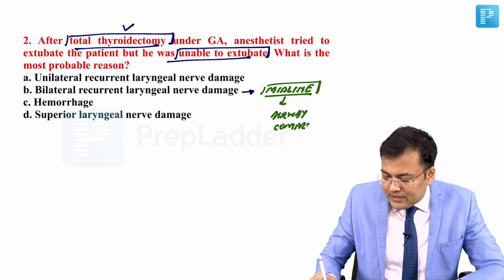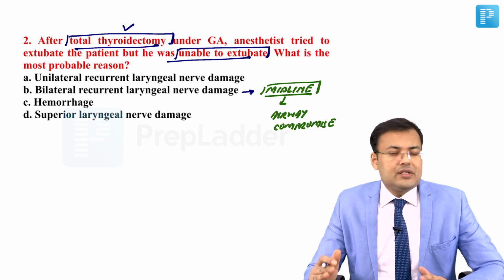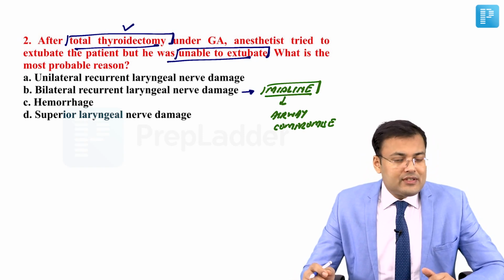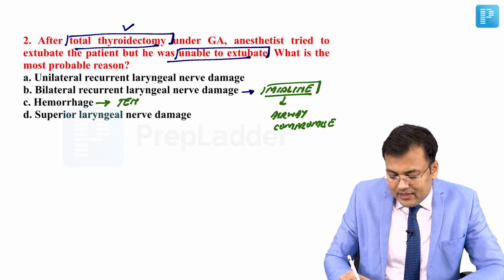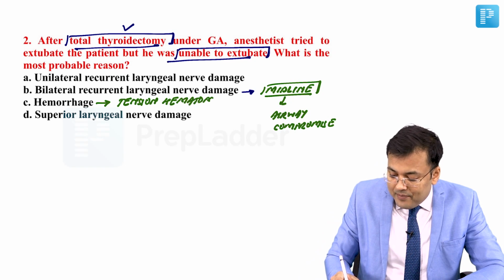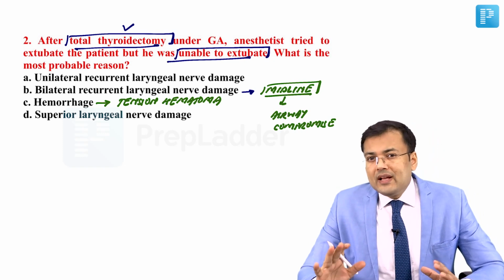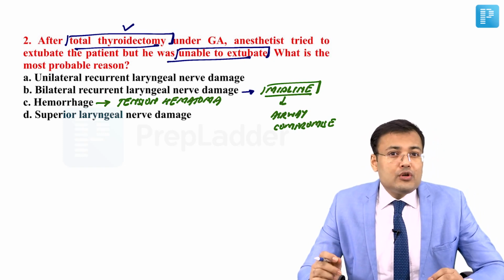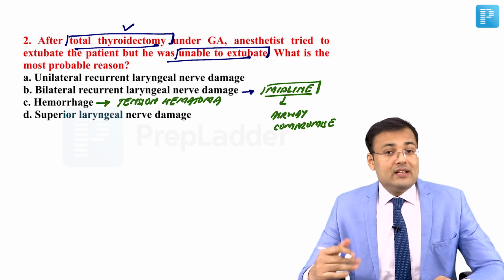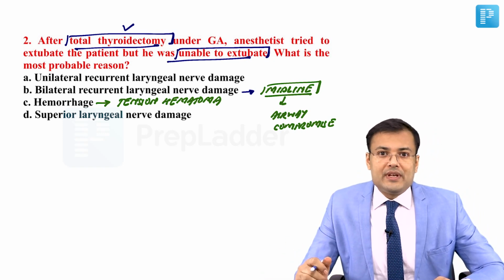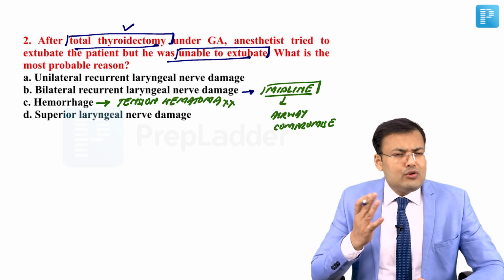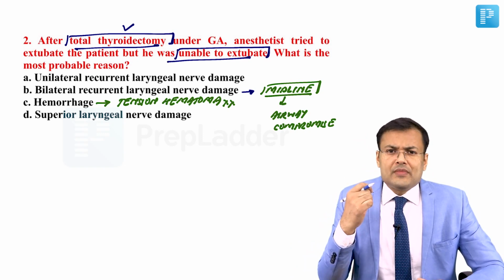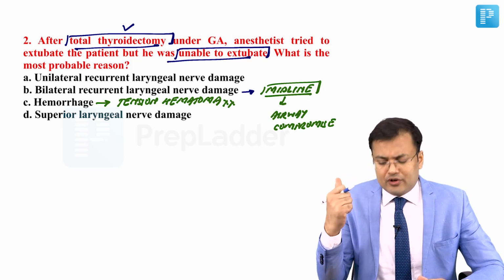There is another condition in which there can be respiratory distress, and that is if the patient is going to develop tension hematoma. Tension hematoma is not going to occur in the intraoperative period. Generally, it occurs in the post-operative period, right? So obviously it is ruled out. It is not going to occur in the intraoperative period, and you know, in thyroidectomy we place the drain also. So usually it is not going to occur during the intraoperative period.